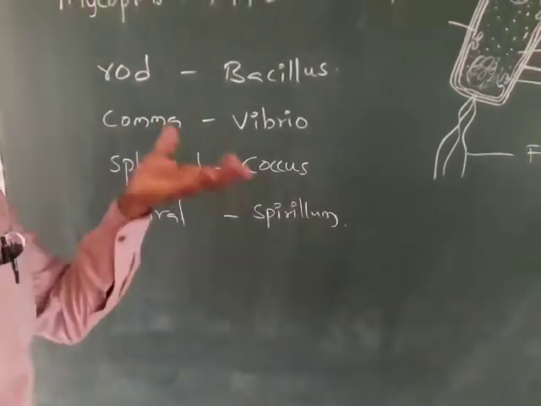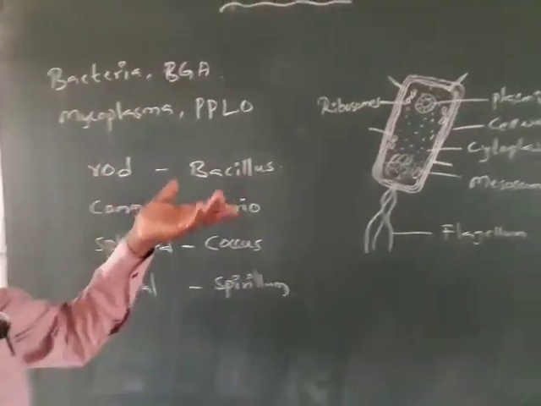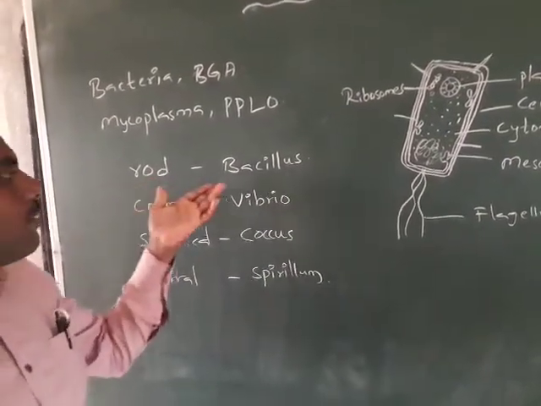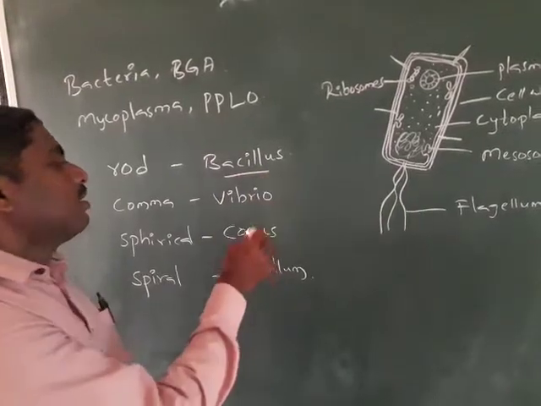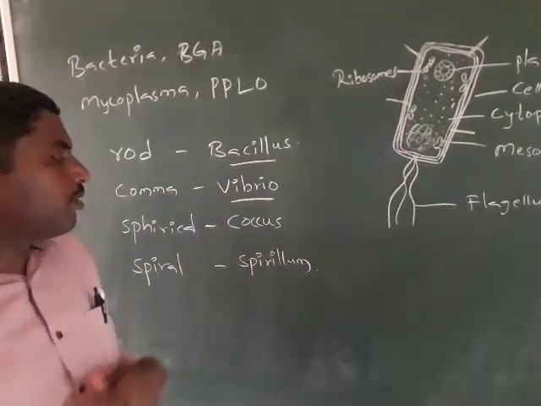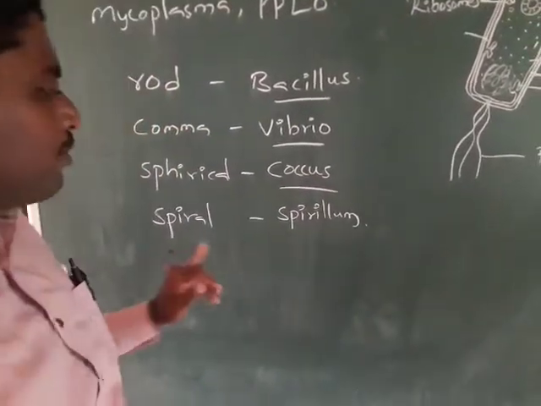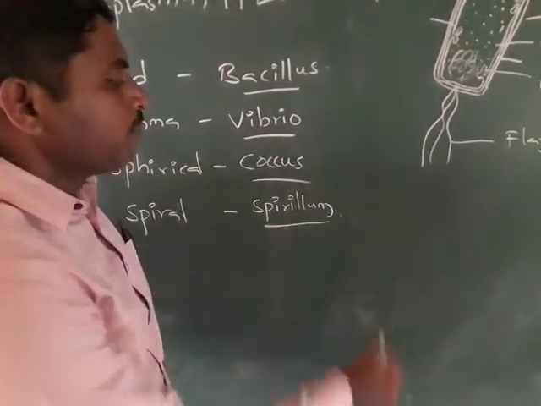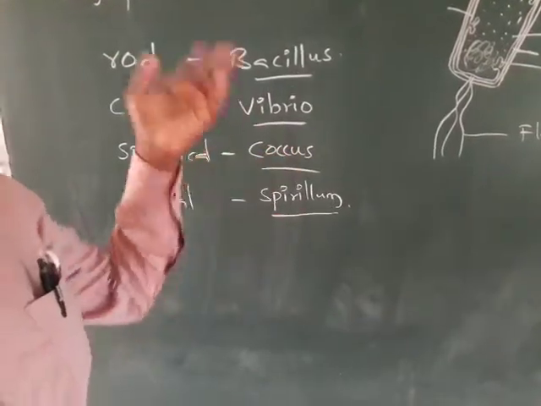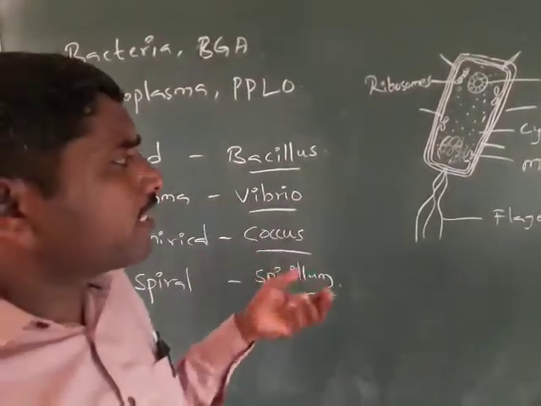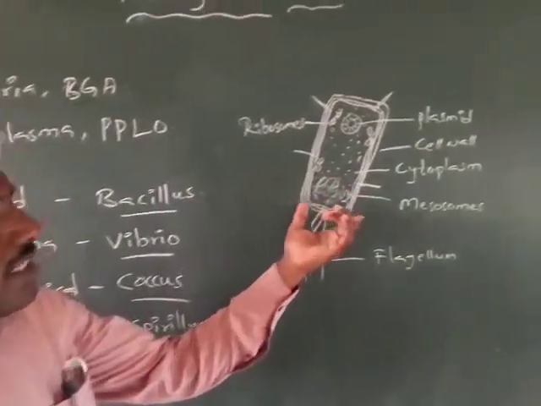Some are having different kinds of shapes. So the prokaryotic organisms have the bacteria: the rod shaped bacteria, example bacillus; comma shaped bacteria, the vibrio; spherical shaped bacteria, coccus; and spiral shaped bacteria, that is spirillum. So these are the different shapes of the bacteria. These are enveloped by the cell wall.